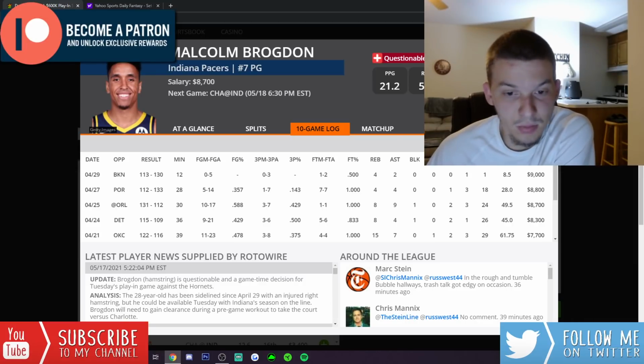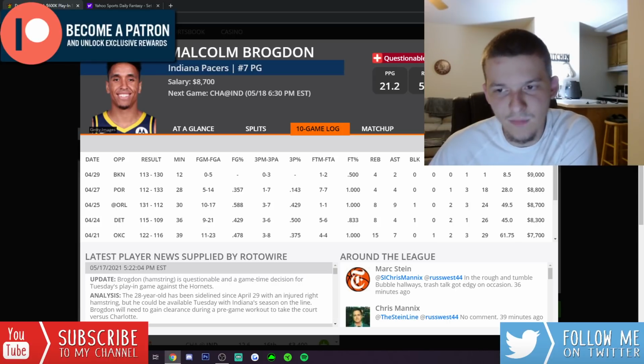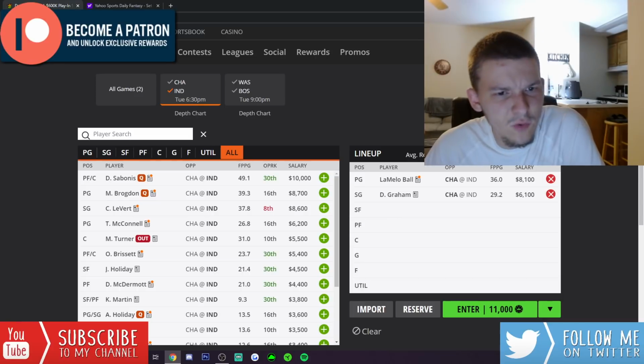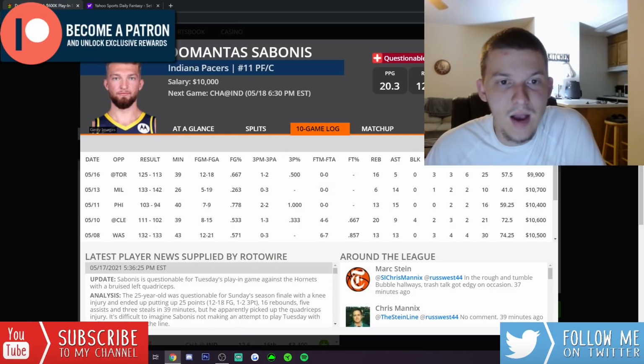This is obviously like a playoff game. If they want to have a chance to get into the playoffs, they need to win this game. So I'm expecting Brogdon to play. I'm expecting Sabonis to play. If that's the case, with the team basically fully healthy, obviously Myles Turner remains out. But Sabonis at 10K, I do like quite a bit today. I think he is my favorite pay-up option on this slate.